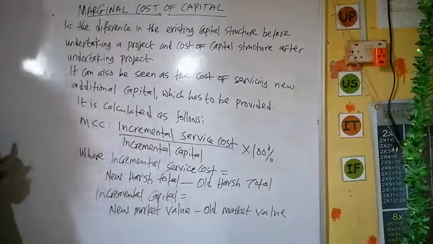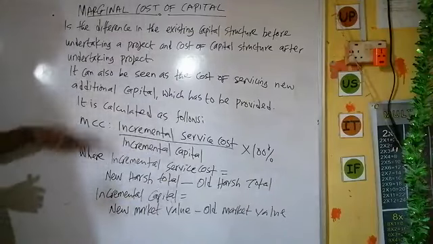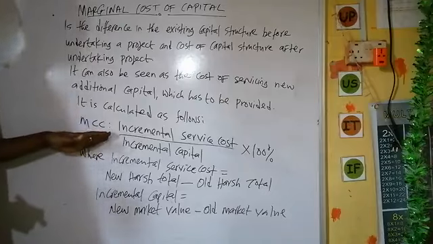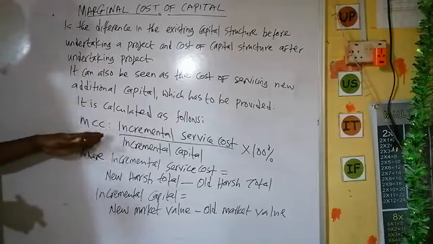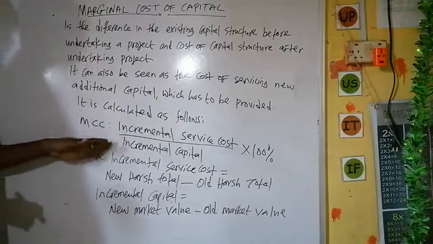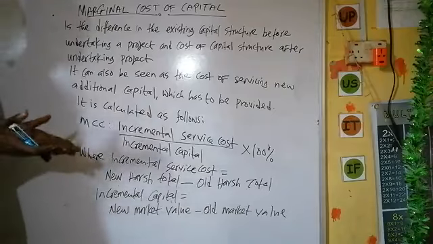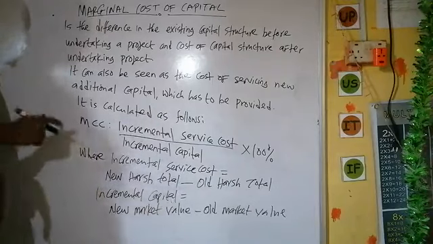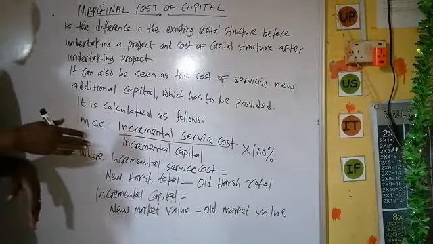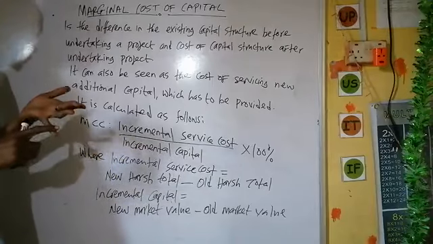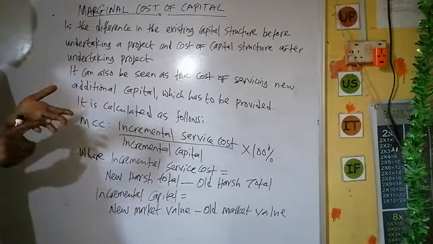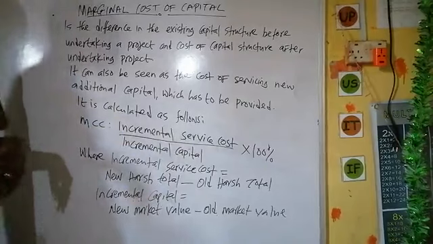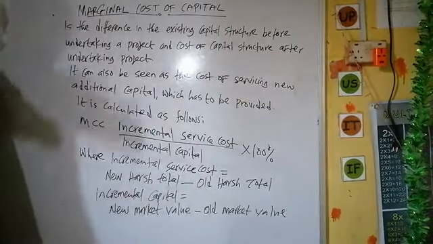By that, this is the formula for computing your marginal cost of capital. This is where you are given the incremental service cost and the market value, information that will enable you to compute the ash total and market value. But in a case where you don't have that information, and the information you have is your dividend and your interest, we are going to use another formula for computing our marginal cost of capital.